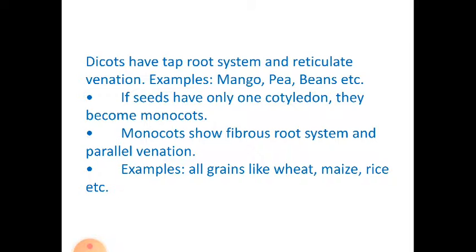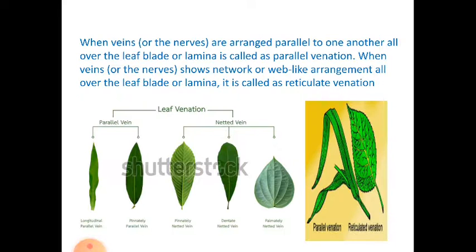So monocots show fibrous root system and parallel venation. So examples of monocots are all grains like wheat, maize, rice, etc. Now this may not be given in detail in your textbook, but this is just a quick revision for you to understand monocotyledonous and dicotyledonous plants.